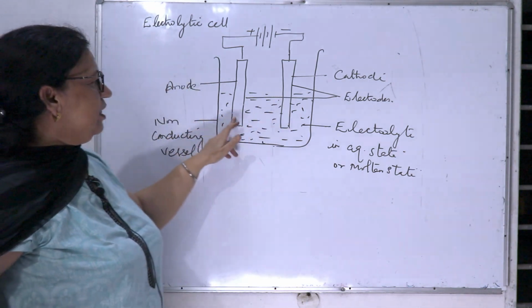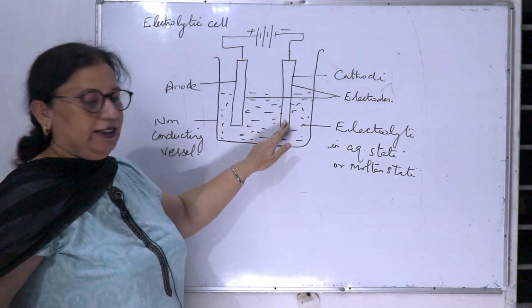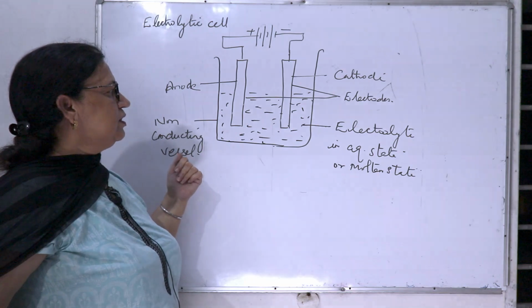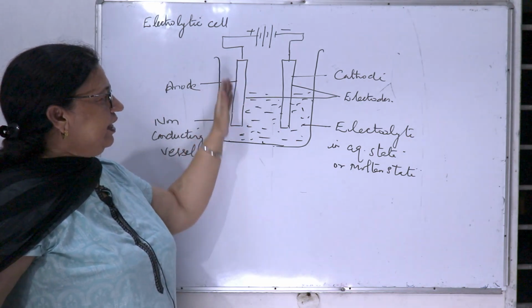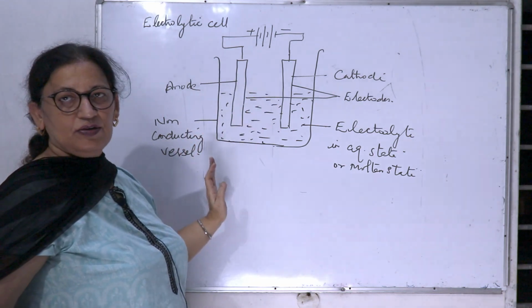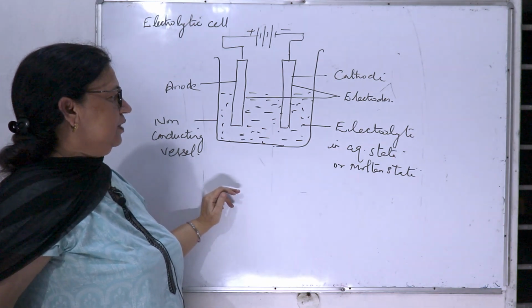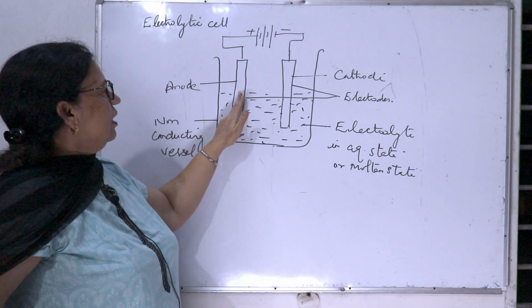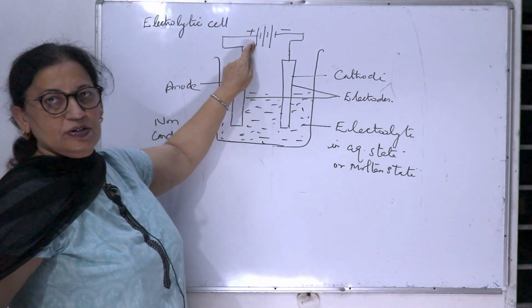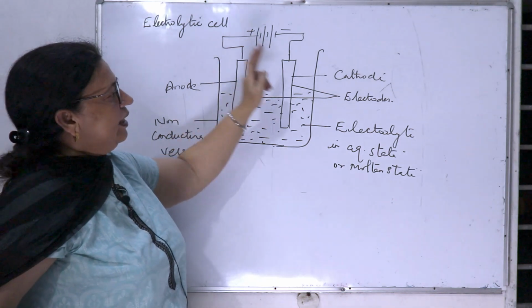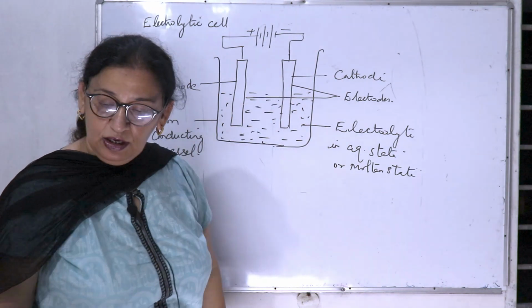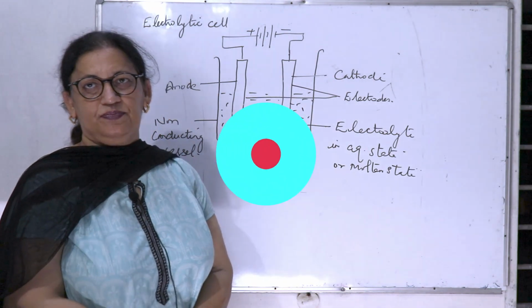Now what are electrodes? These electrodes can be metal plates, metal wires, or graphite rods or platinum rods through which the current enters and leaves the electrolytic cell. Anode is the electrode which is connected to the positive terminal of the battery, and cathode is the electrode which is connected to the negative terminal of the battery. Thank you.